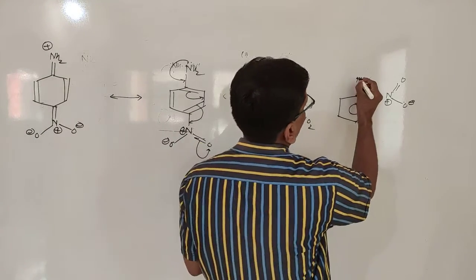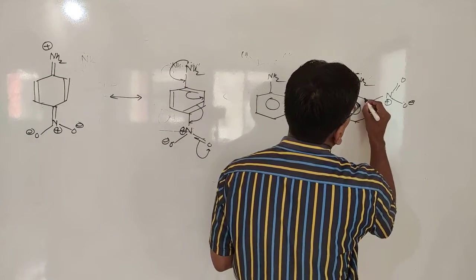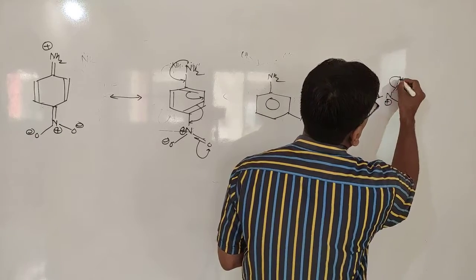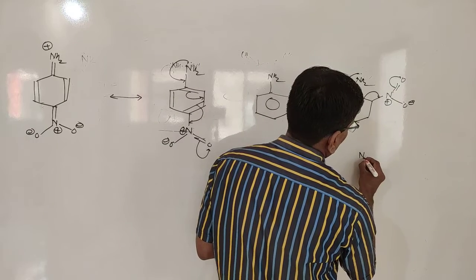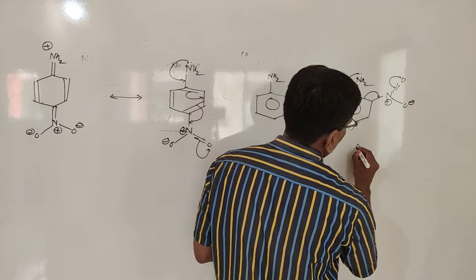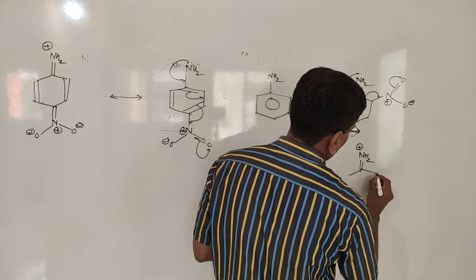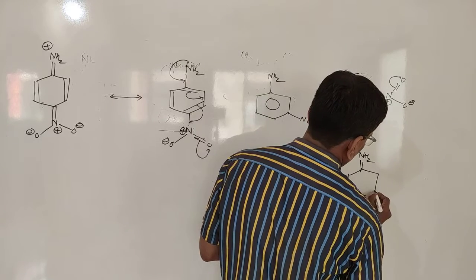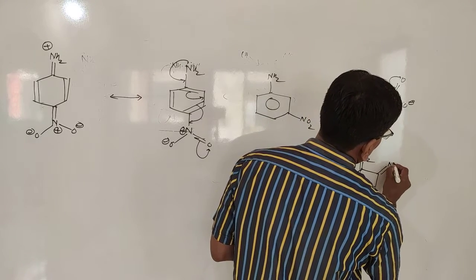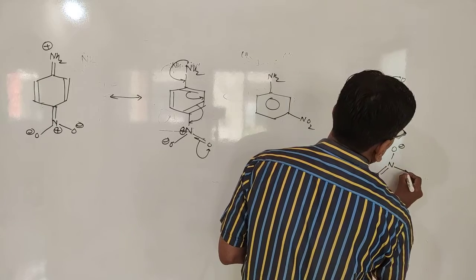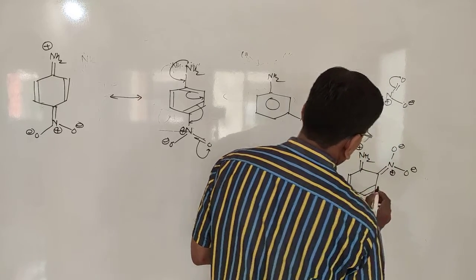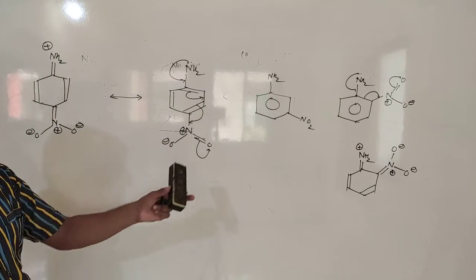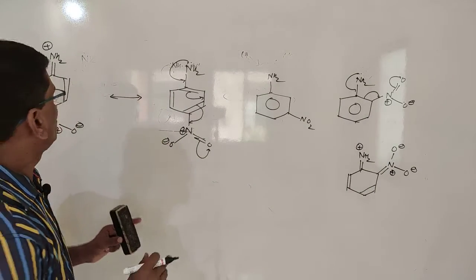When we compare ortho, then ortho also has the same resonating effect. Electrons are shifted to the more electronegative oxygen. That's why you will get this resonating structure in which negative charge is generated at the oxygen and the remaining part is the same.